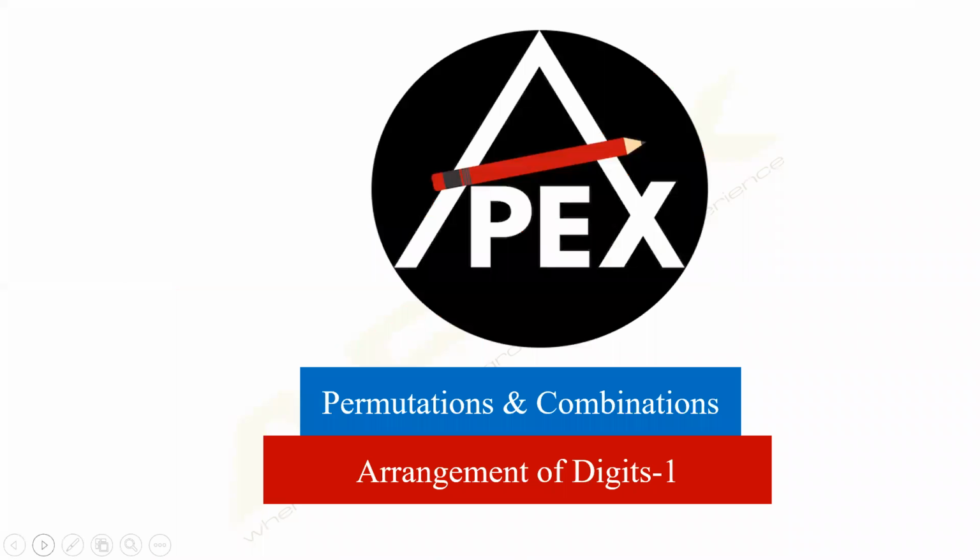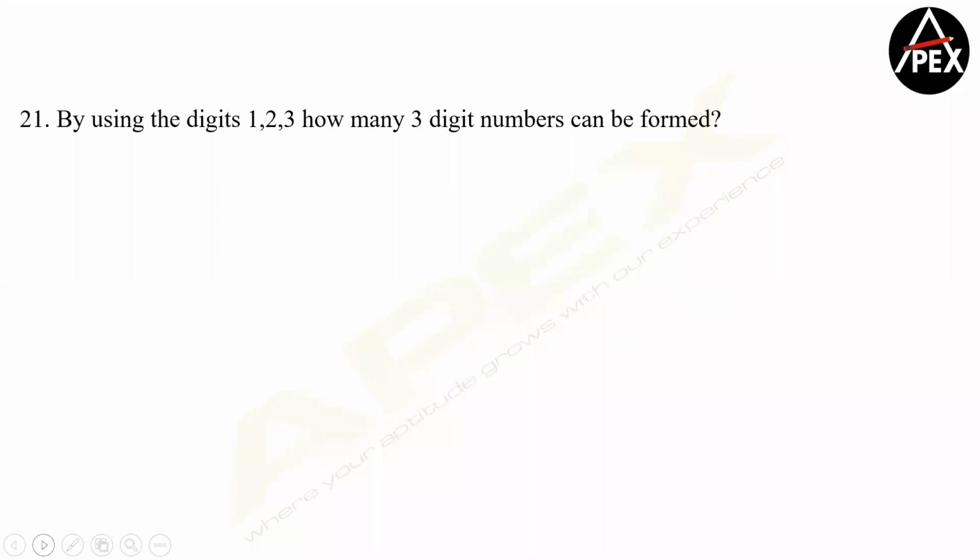Yeah, so we're done with the basics of permutations and the counting rules. Let's now move down to arrangement of digits. Arrangement of digits means how many numbers can be formed. We have the first question: by using the digits 1, 2, 3, how many 3-digit numbers can be formed?